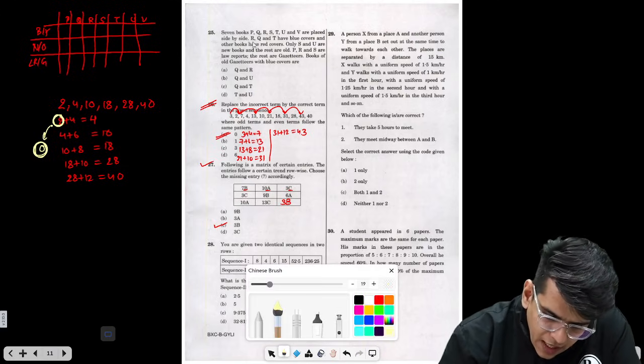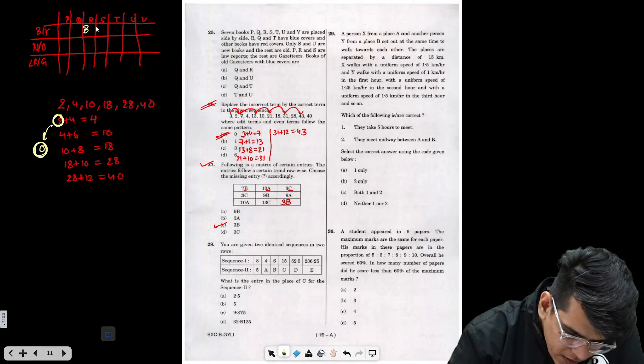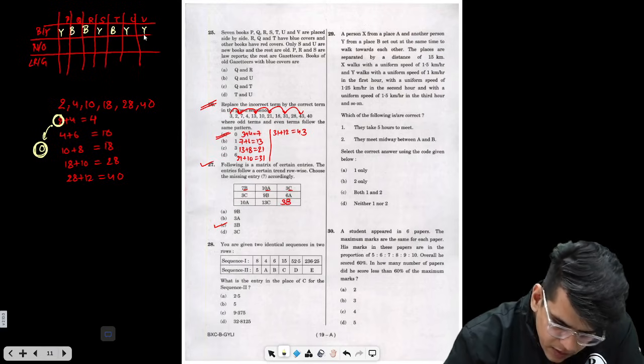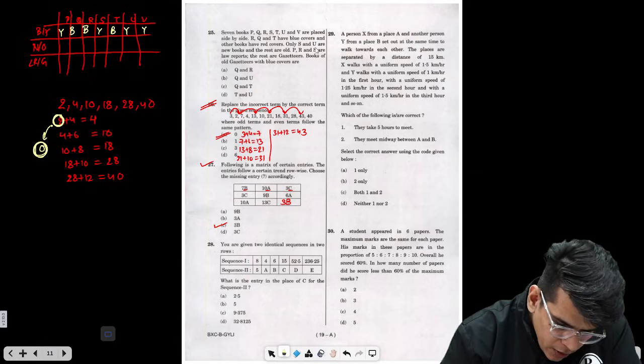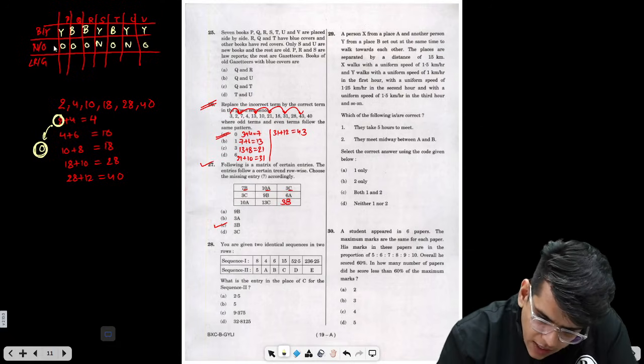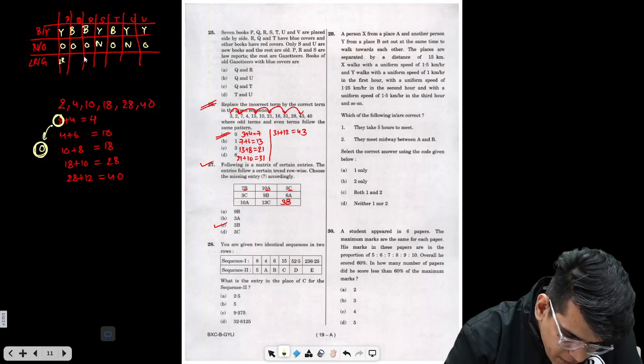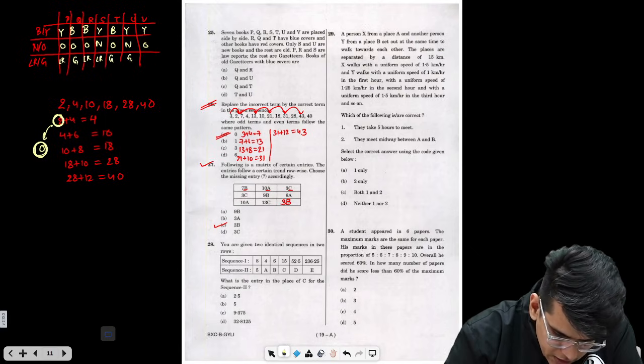So first, R, Q and T have blue covers, others have yellow. Done. S and U are new, all others are old. Okay. P, R, S are law reports, others are gazetteers.